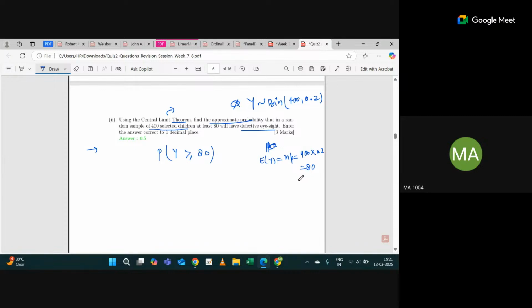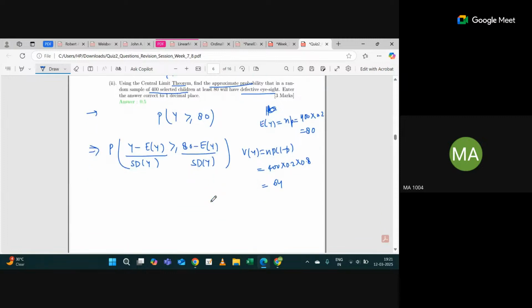Everyone is getting my point? And what is the variance of y? n into p into 1 minus p, so 400 into 0.2 into 0.8. So 80 into 0.8, that is 64. Next, I have to convert it to standard form. So this will be y minus expectation of y; on both sides, 80 minus expectation of y, and I have to divide by the standard deviation of y.